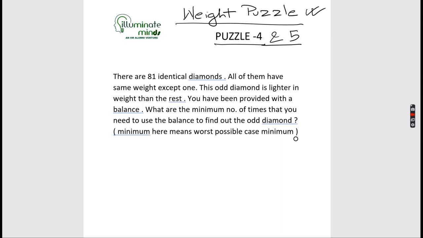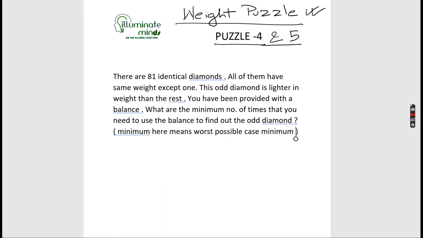There are 81 identical diamonds. These type of puzzles are asked in Infosys too much. So Infosys interviews ask these sort of questions too often. So kindly take care of that. So there are 81 identical diamonds. All of them have the same weight except one. This odd diamond is lighter in weight than the rest.